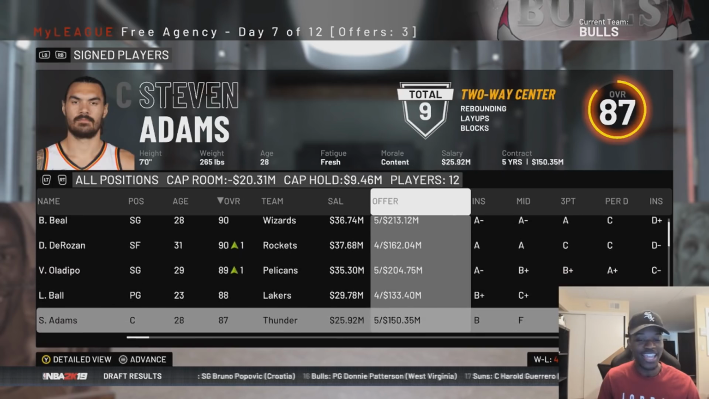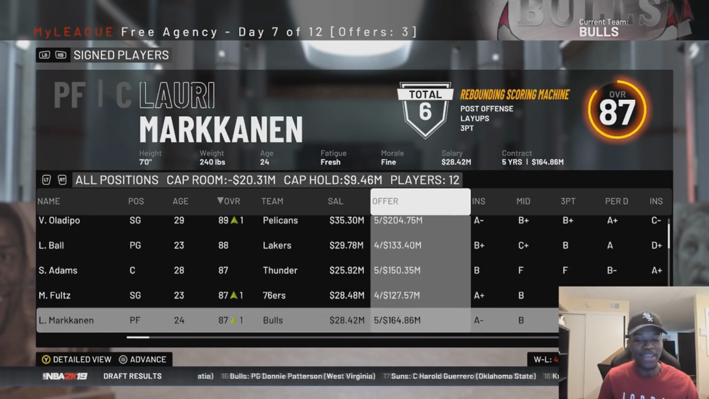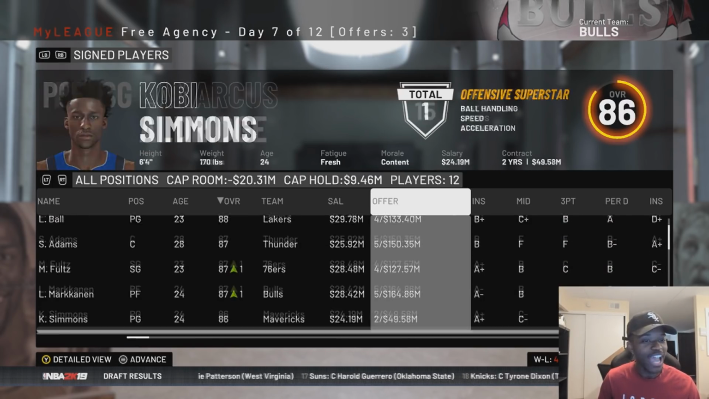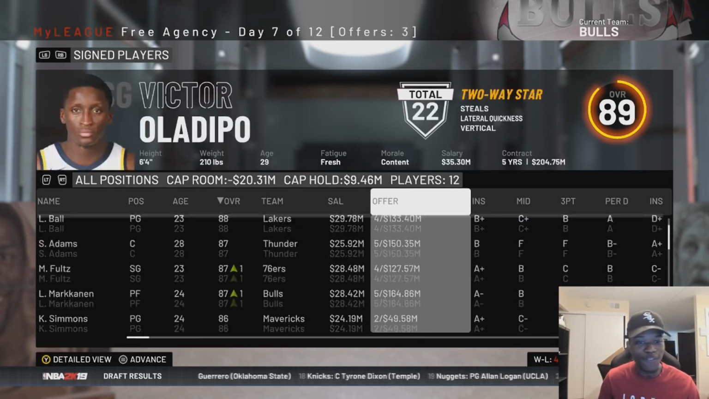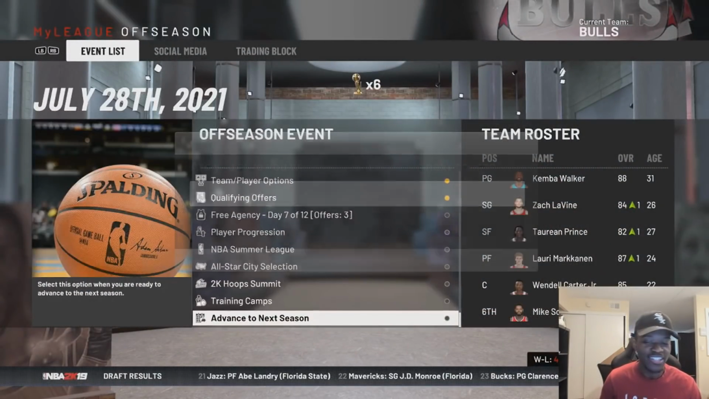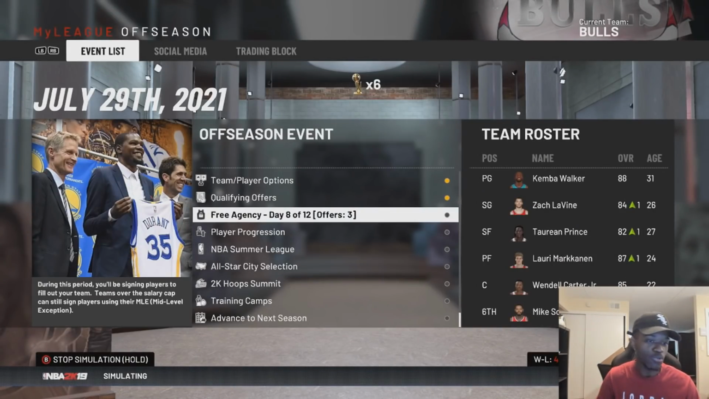Victor Oladipo got the same treatment. Like, yeah, that makes sense. Everybody's re-signing with their team because there's no cap space. Teams can't go out there and try to steal your free agent because they don't got the money. So let's go to the end of the season, see what LeBron signs, and then we'll just wrap it up. We'll call it the video there.